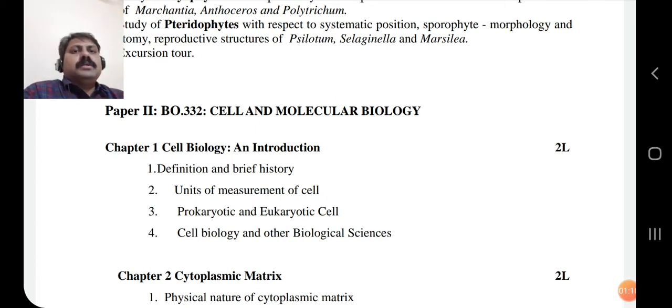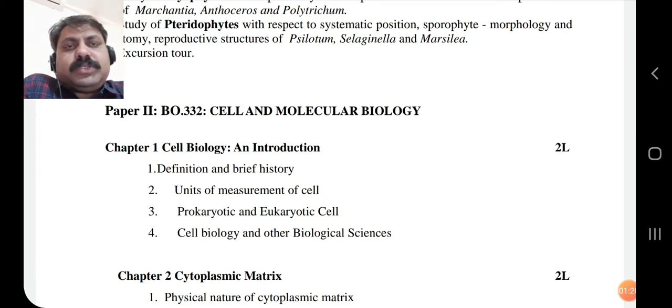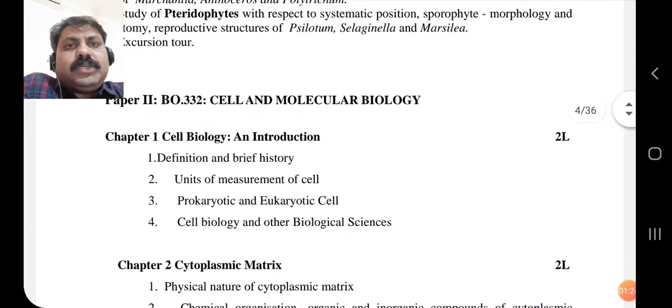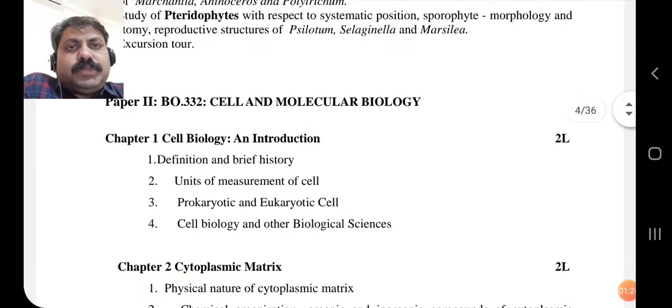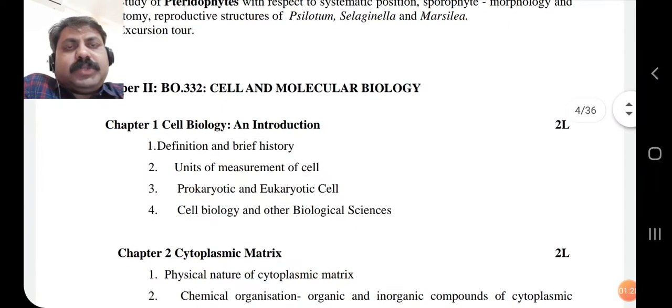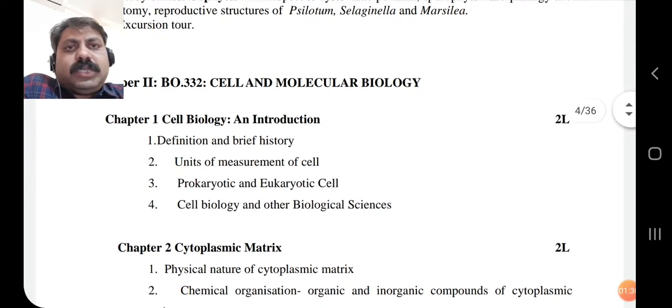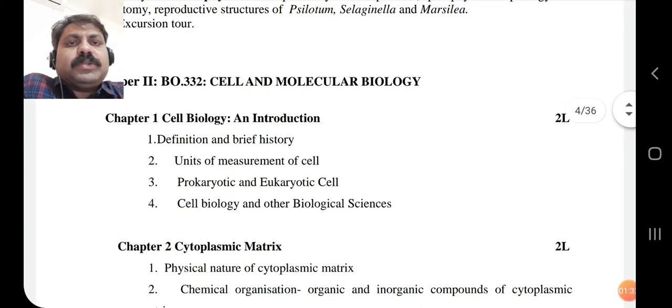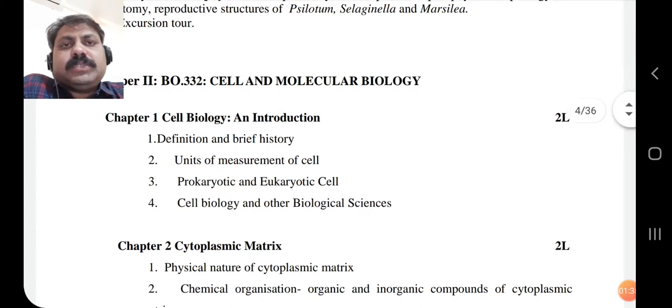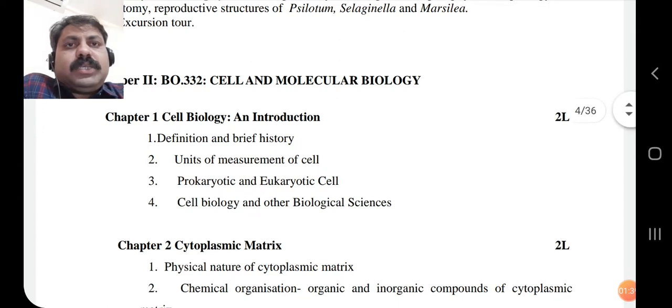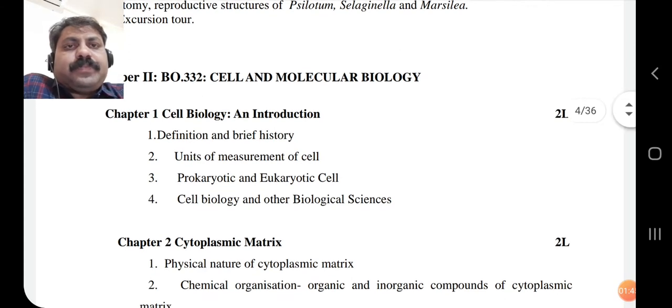But from this paper onward, we will know that the cell has some important structures and components, and these components, or organelles, are present in the cell.